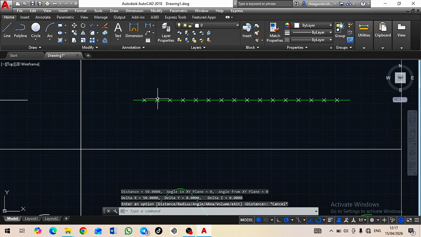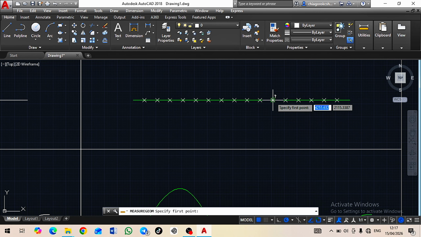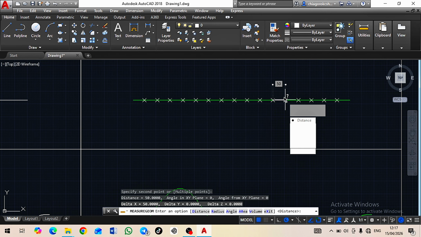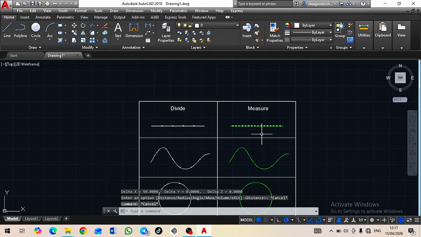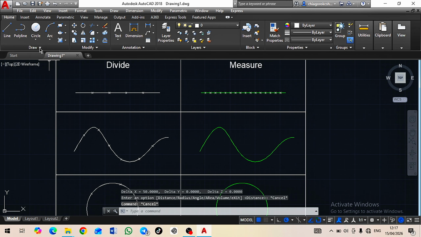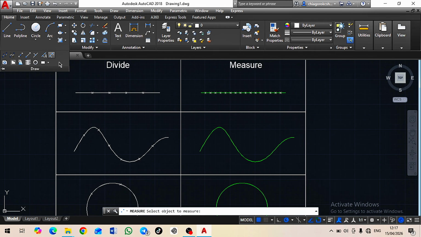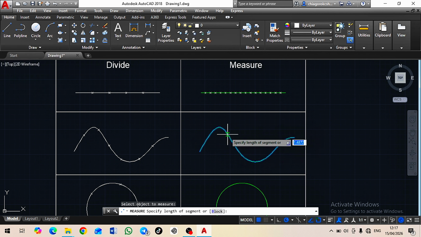So I'm going to exit it and activate it again and check other ones. Now if you come here and come here, if you look up here, it stays the same, 50, that's the distance. So let's move down to this arc. I will come back here, activate your measure, click on this curve or arc.